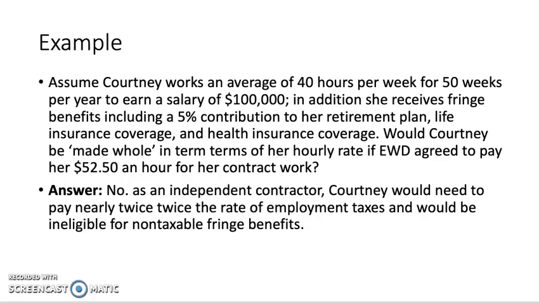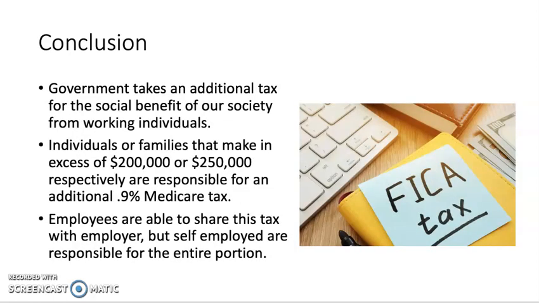As an independent contractor, Courtney would need to pay nearly twice the rate of employment taxes and would be ineligible for non-taxable fringe benefits. So there's no real exact answer or science to this, depending on what deduction she could take, but because of the additional taxes, it is highly likely that she would not be better off as an independent contractor in this situation.